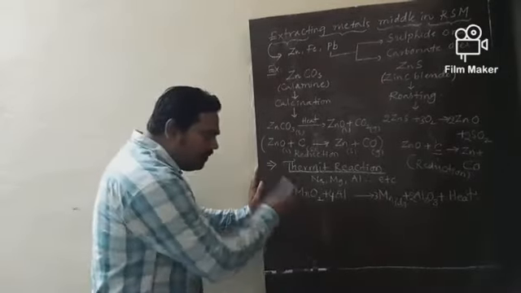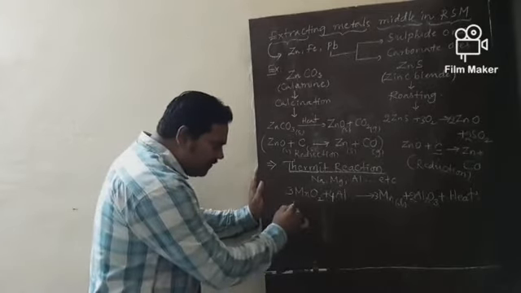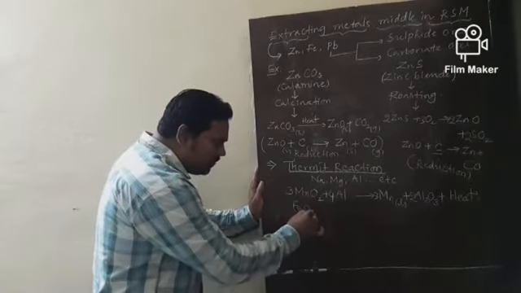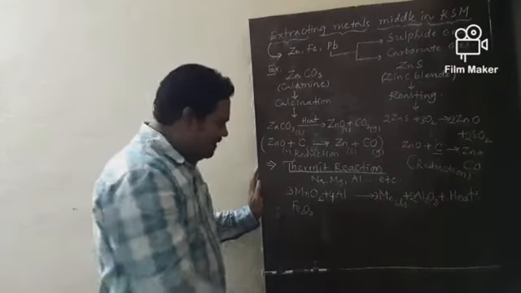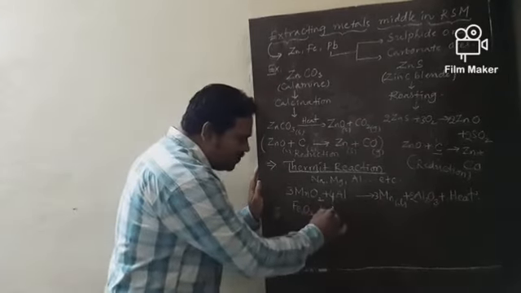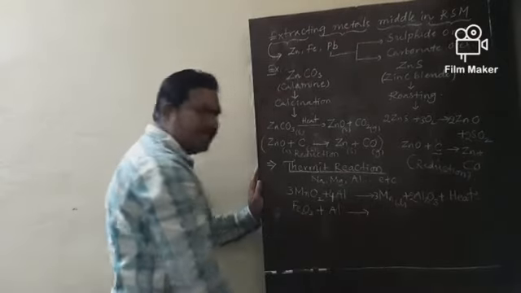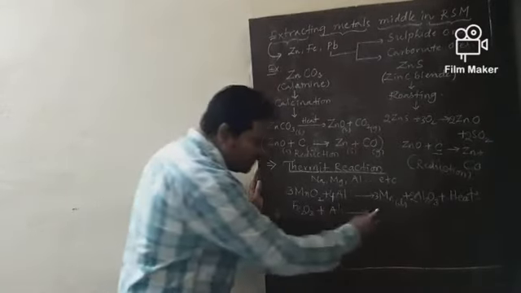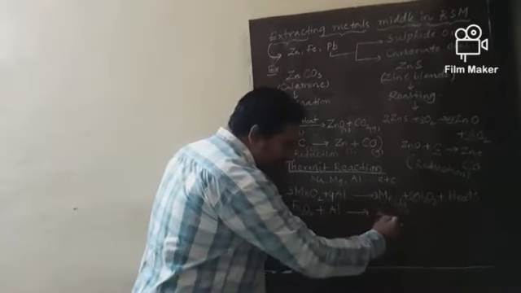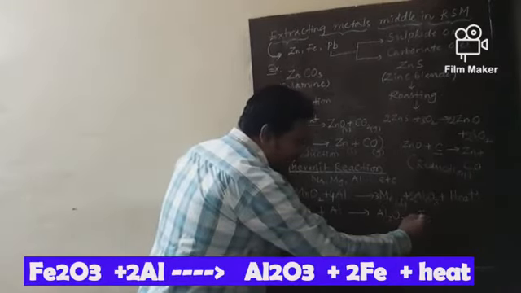Like that, one more equation is there. Ferric oxide, Fe2O3, is also called iron(III) oxide. On adding aluminium powder as the best reducing agent, aluminium replaces iron so that you get Al2O3 along with iron.